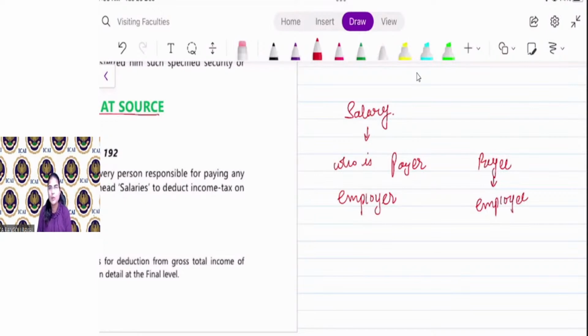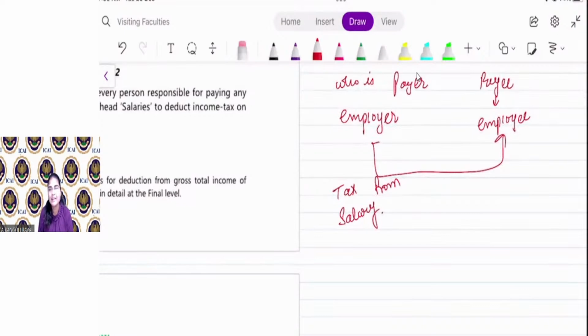So, when the employer makes payment of salary to employee, the employer will deduct tax from salary. Now, what will be the rate of TDS in case of salary? See, different persons have different salaries. Say, for example, Mr. X salary is 5 lakh rupees, Mr. Y salary is 15 lakh rupees, Mr. Z salary is 50 lakh rupees.